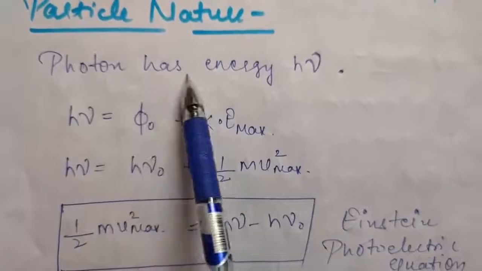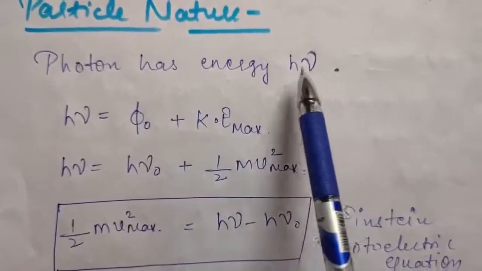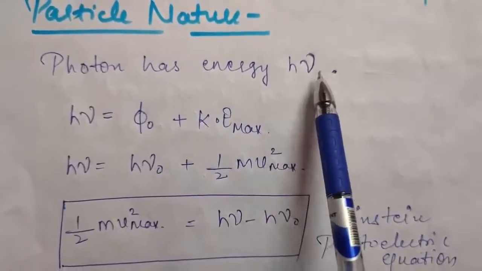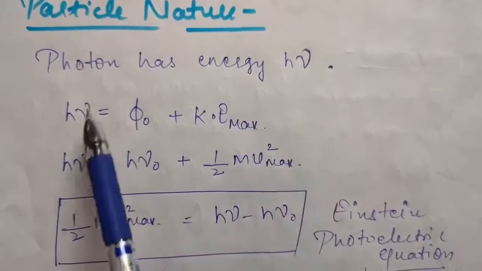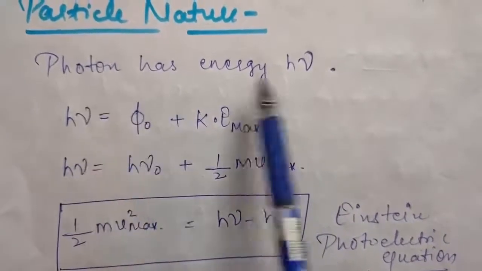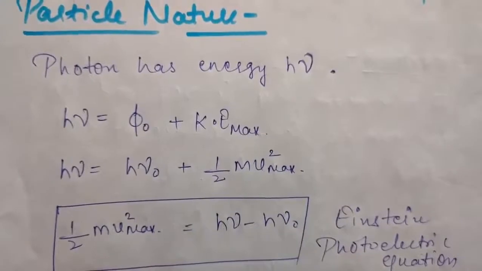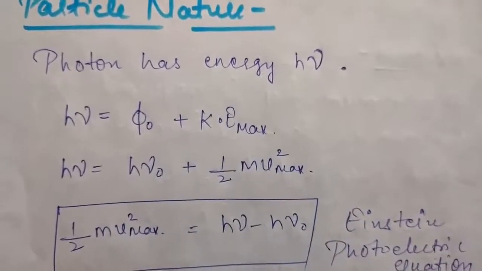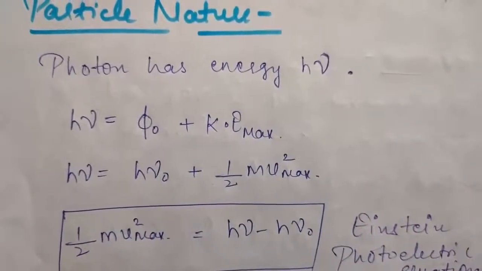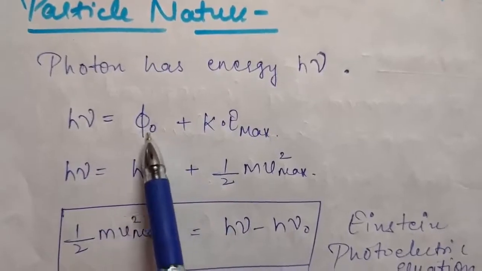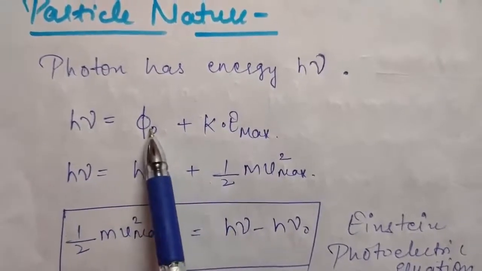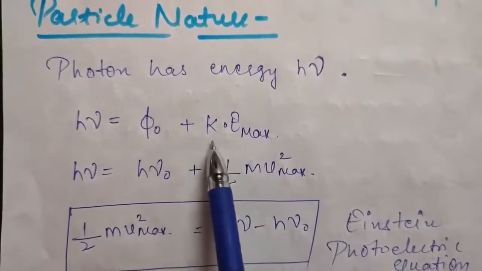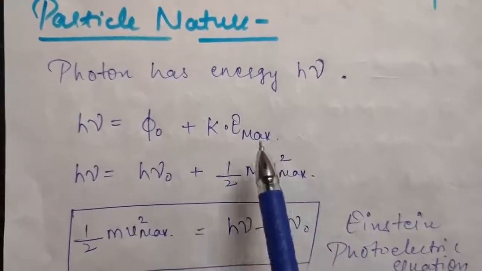Photons have an energy of h nu, where h is Planck's constant and nu is the frequency. When a photon of energy h nu is incident on a metal, it is used in two parts. First, to overcome the work function of the metal, which is phi naught, and second, to provide maximum kinetic energy to electrons.